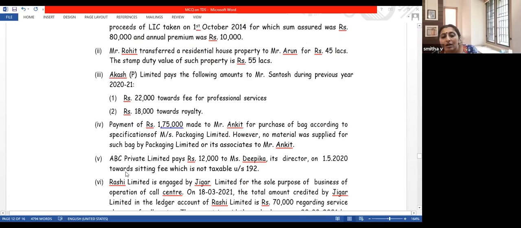Now, what about point number 5? ABC pays 12,000 to Deepika towards sitting fee. Whether TDS is to be deducted, and whether any limit is applicable? 194J is the section under which this is applicable. There was a limit of 30,000, but here I had told you specifically that there is no limit for sitting fee. There is no limit for sitting fee, so you have to deduct TDS.